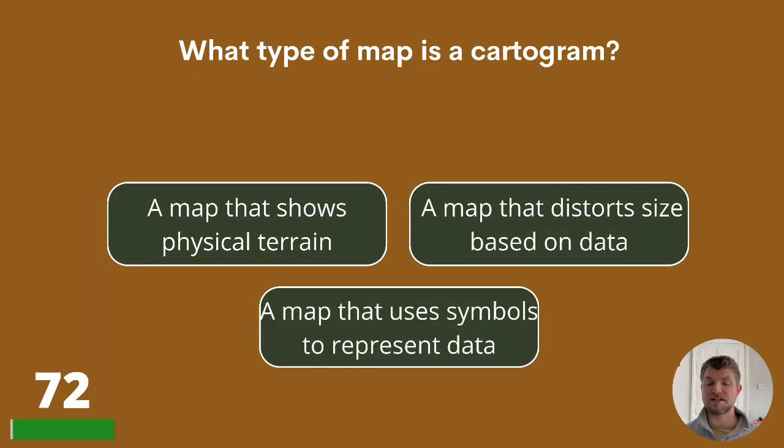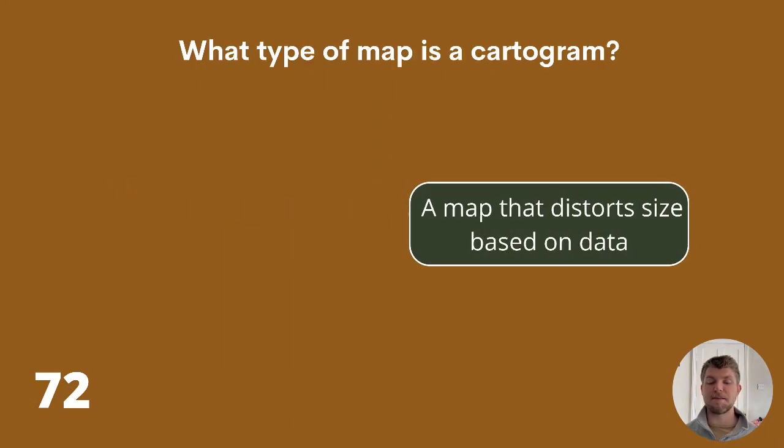What type of map is a cartogram? A map that shows physical terrain, a map that distorts size based on data, or a map that uses symbols to represent data? The answer is a map that distorts size based on data.